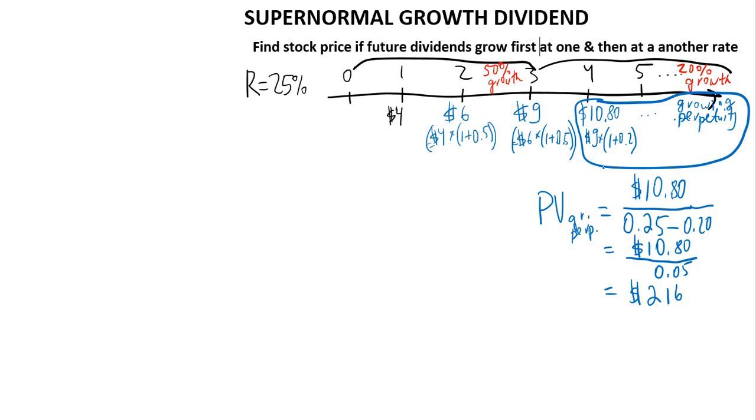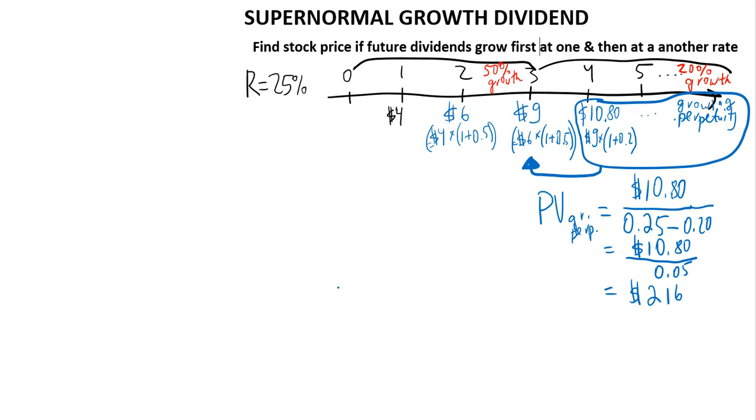So what is $216? It's we discounted this entire growing perpetuity, year 4 and thereafter, and we found the present value of it in year 3. This is what's built into this present value of a growing perpetuity formula. It gives us the value, the sum of all future discounted dividends, not in year 4 where we have the first one, but one year before that. So we need to go back 1 year, and so this is for year 3.